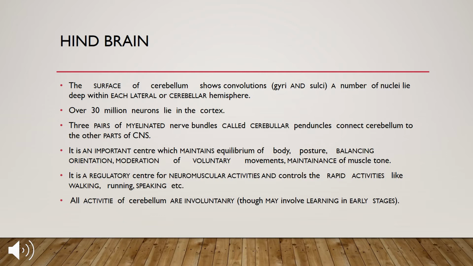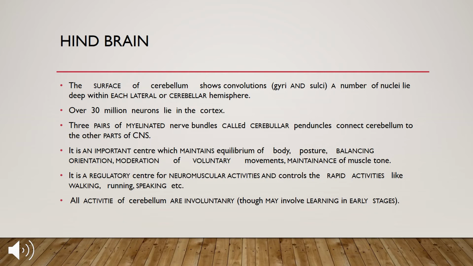So this cerebellum is connected to the central nervous system with the help of nerve bundles which are myelinated, and they are called cerebellar peduncles. Now it is an important center which maintains equilibrium of the body. Now when I'm talking about the functions, first, it maintains the equilibrium of the body posture. You maintain a proper posture because of the cerebellum. Balancing, orientation, those are all functions of the cerebellum.